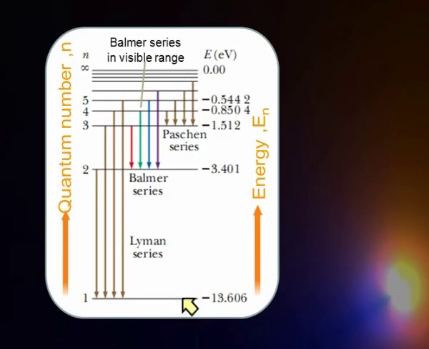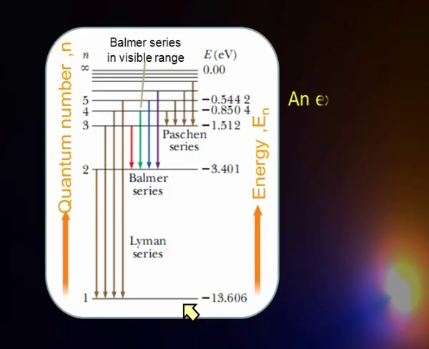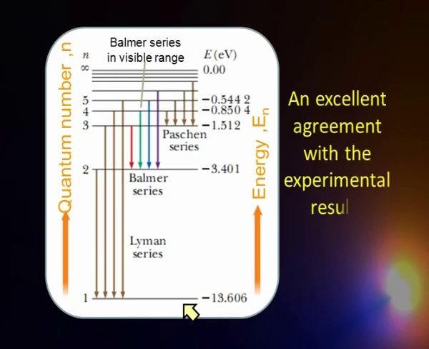Now, this is just a graphical representation of the same thing. Say the Balmer series. The Balmer series is when the electron is coming from level number 3 to 2, 4 to 2, 5 to 2, 6 to 2 and so on and so forth. That means electrons starting from any level higher than level number 2 and coming down to level number 2. That falls in the visible range, and that is the Balmer series that was experimentally observed. So, we find there is an excellent agreement with the experimental results.